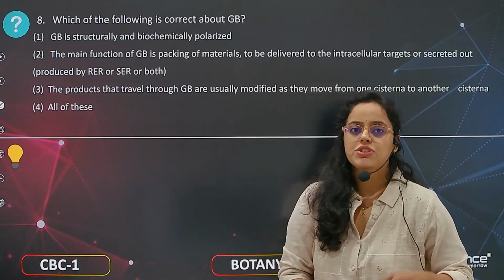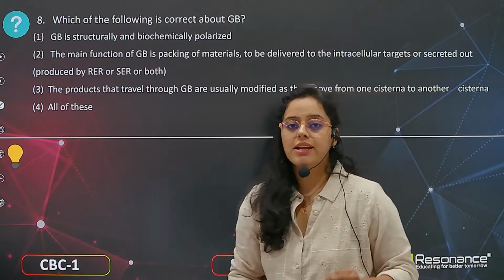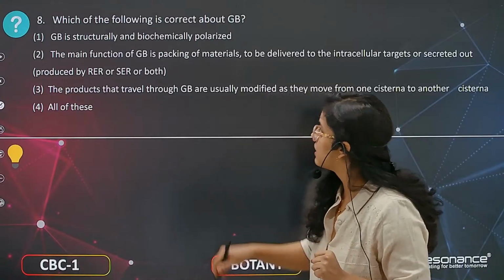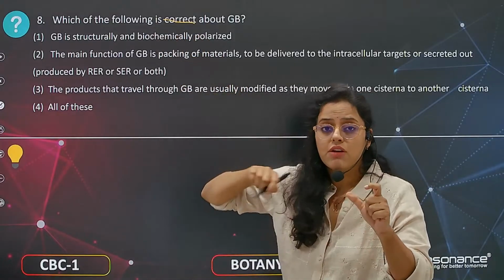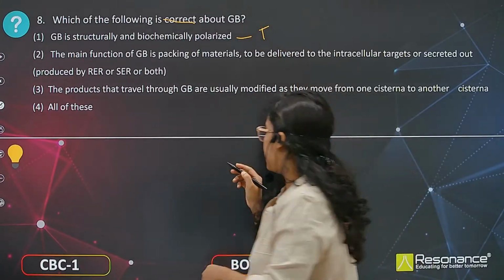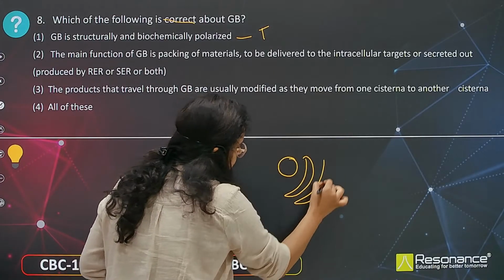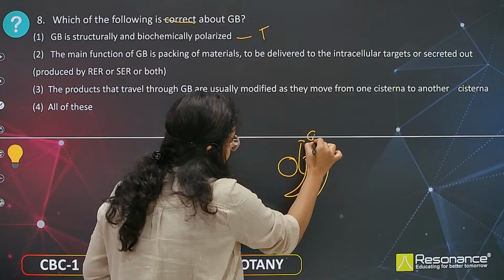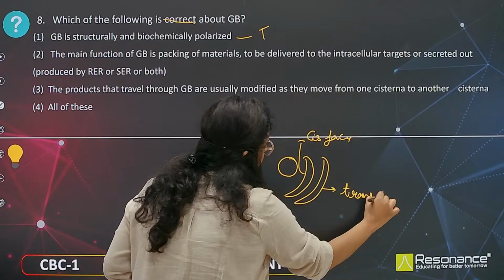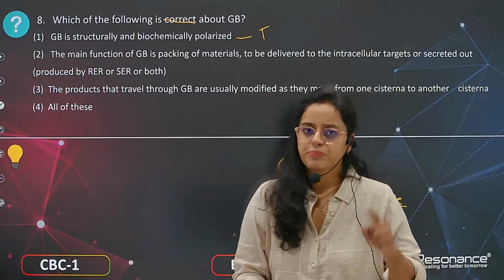Question number 8. Which of the following is correct about Golgi bodies? Golgi bodies is structurally and biochemically polarized. If you have to see the correct statement, then again we will use the old trick, true or false. This statement is true. Why? Because Golgi bodies consist of cis phase and trans phase. This is cis phase, this is trans phase, which means they are polarized. Okay, so the first statement is yes, true.